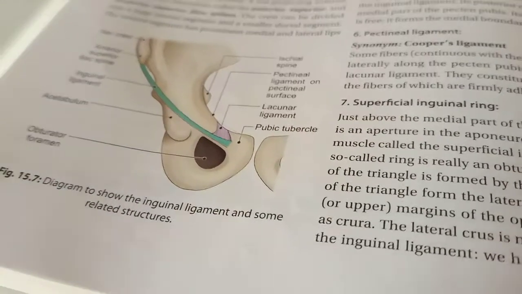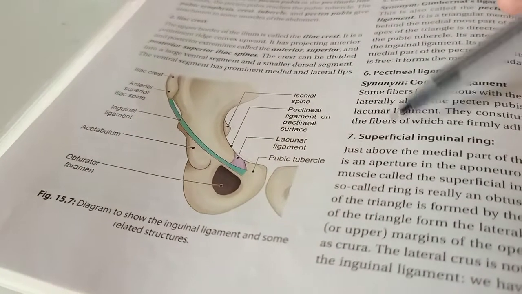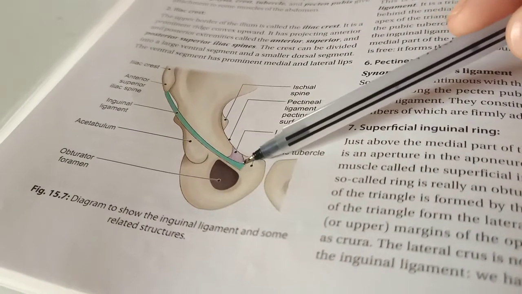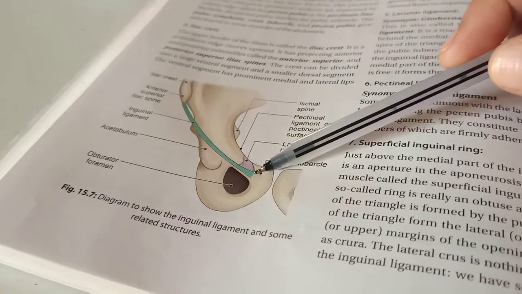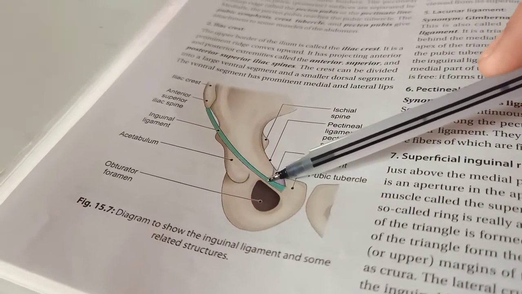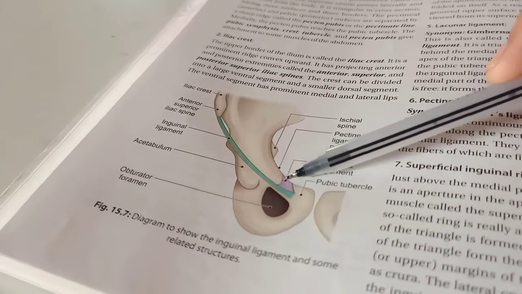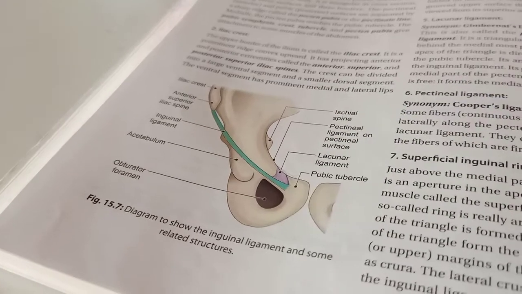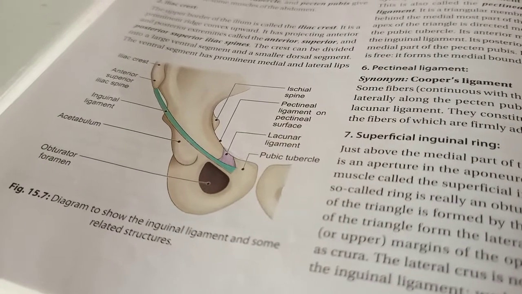As you know, it is triangular in shape, and the apex is the pubic tubercle. The anterior end is the medial part of the inguinal ligament, and posterior is the pecten pubis. So this is your lacunar ligament.